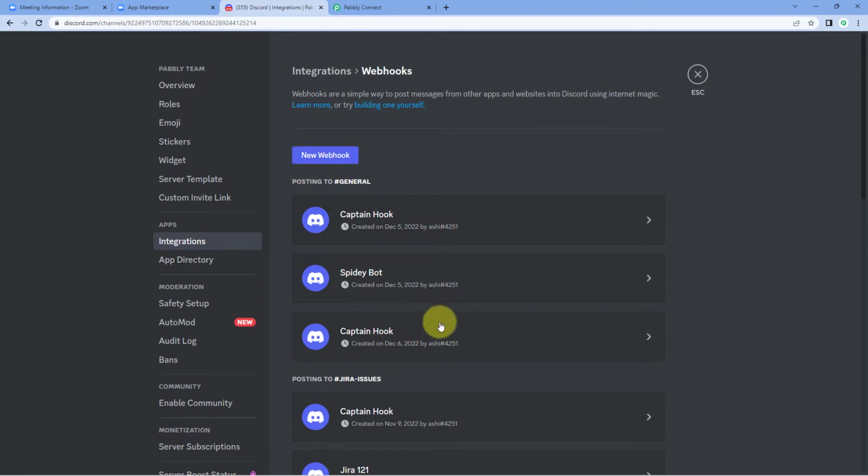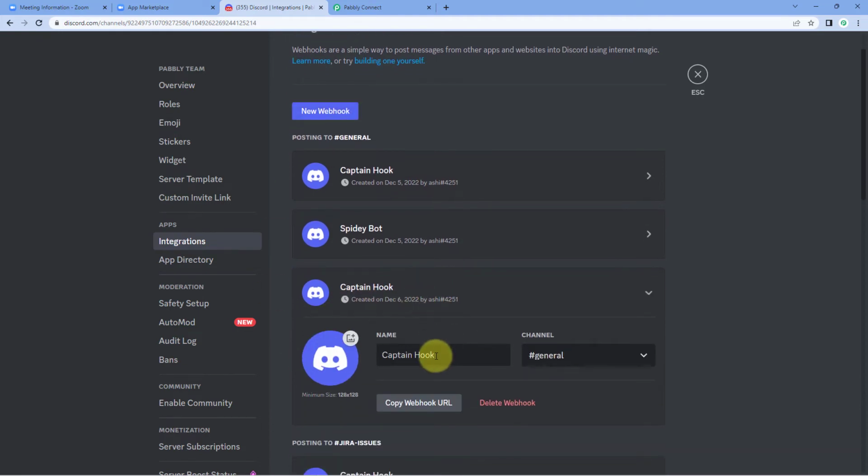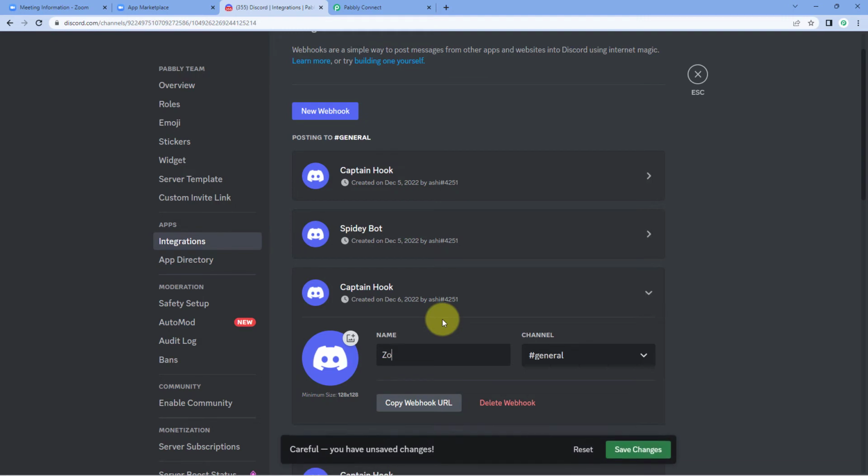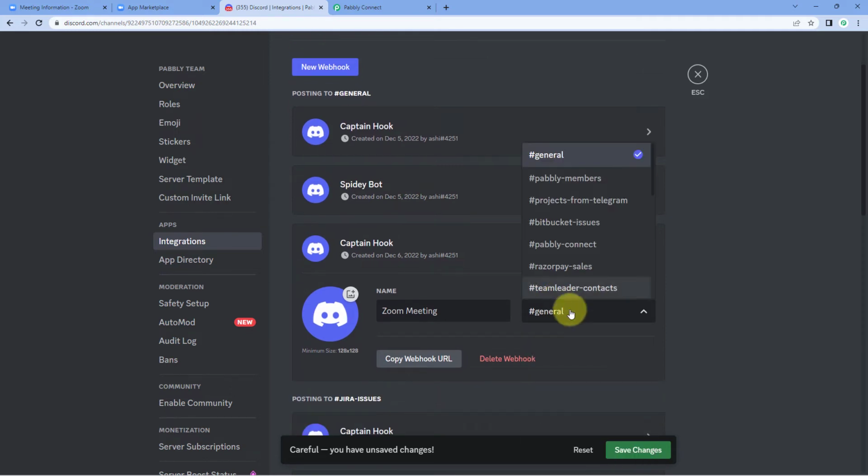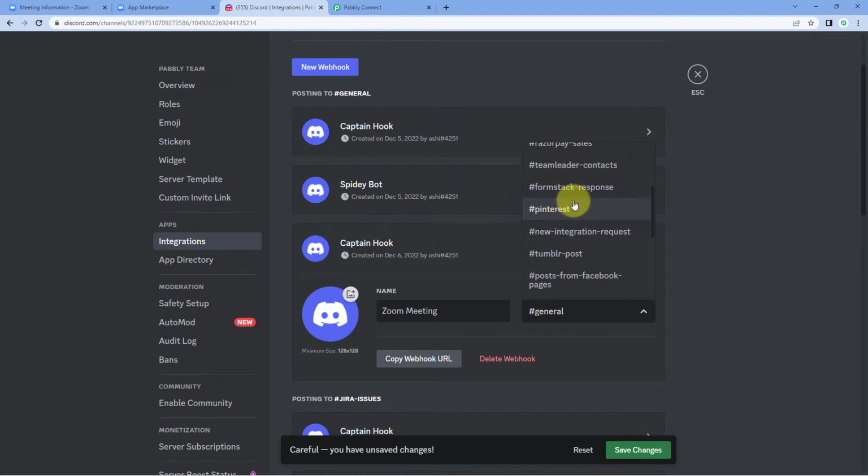Now here you can see that a new webhook has been added just now. Change the name of this webhook, for example, Zoom meeting. I have given this webhook URL a name. And then after this, the next thing it asks us is the channel. So in the drop down below, you can see a list of all the channels which you have created on your Discord server can be seen over here.